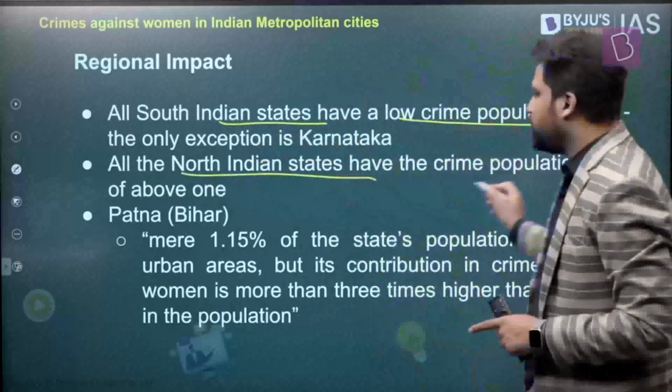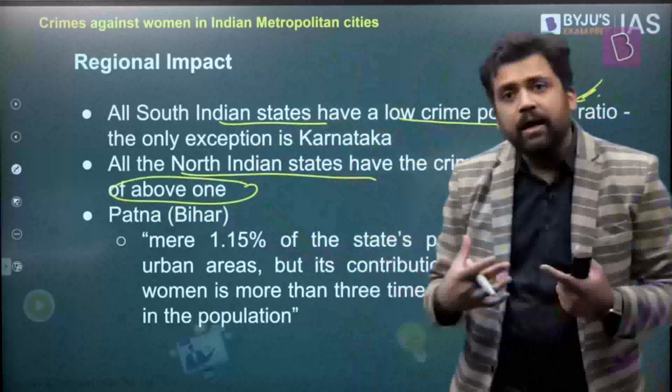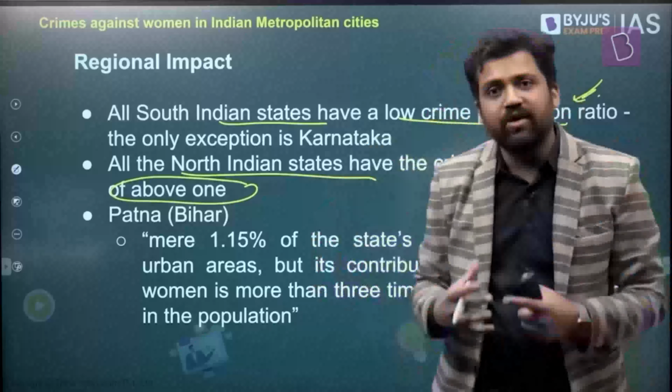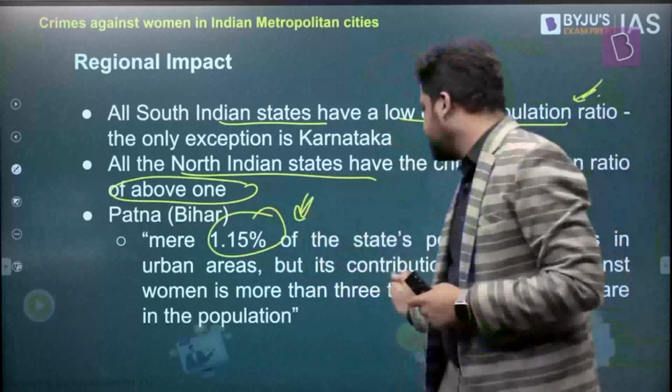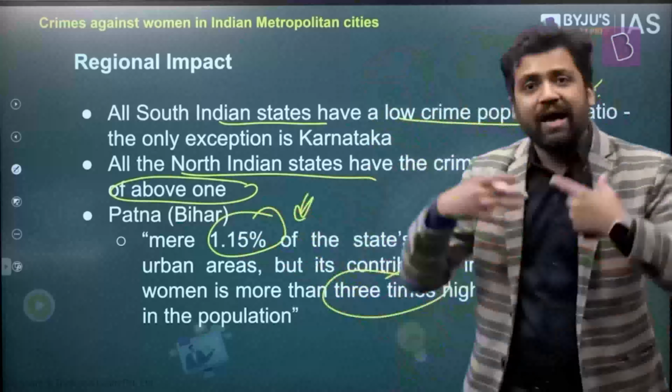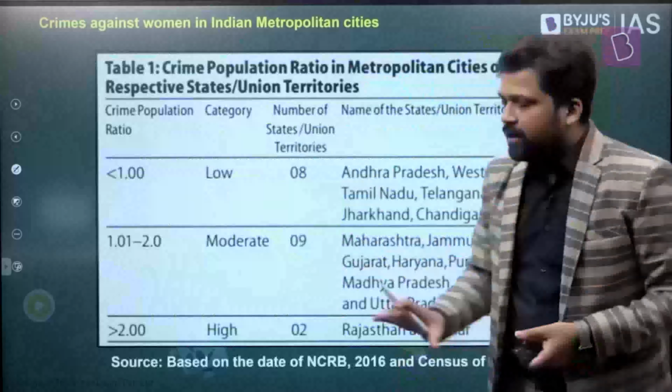In North Indian states, the crime population ratio is above 1, which implies that in the metropolitan areas, the proportion of crime is quite high. Patna again has just 1.15% of the population, and the crimes are almost 3 times of that. Right? So again, a disproportionately high number of crimes against women in Patna as per this data point. Right? So this is how it looks.